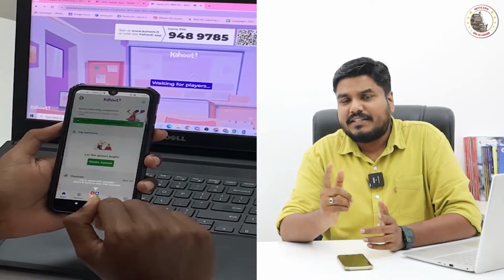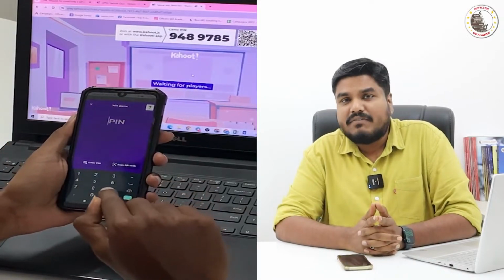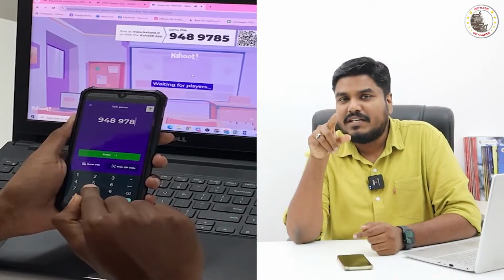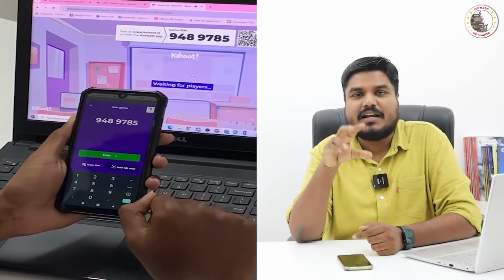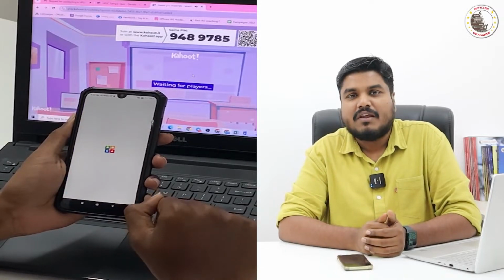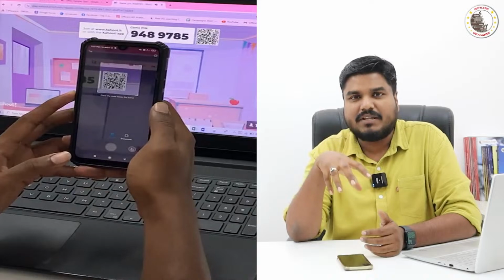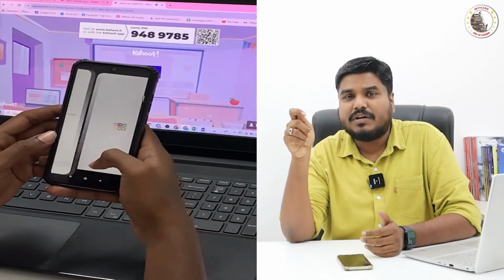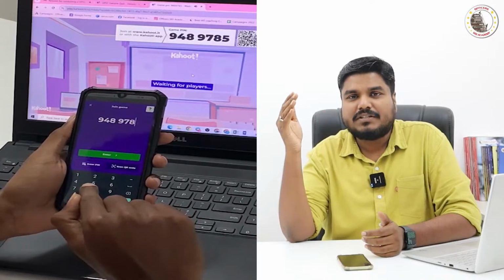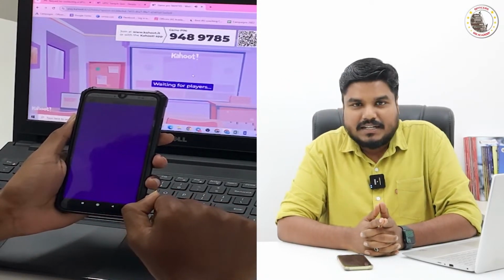Every Saturday at 6 p.m. in the live video, I will be giving you a 7-digit PIN. You have to enter that 7-digit PIN in your installed Kahoot application. Or we will give you a QR code. If you are not interested in installing the application, you can scan the QR code in the web browser and open the web page. In that you can enter this 7-digit PIN number and you can participate in this quiz program.